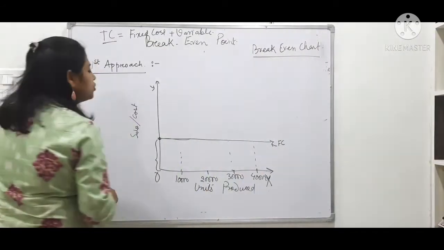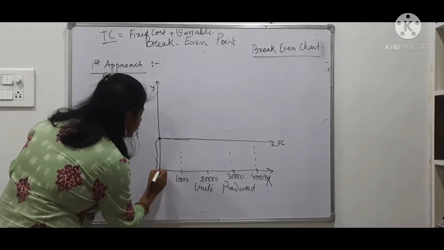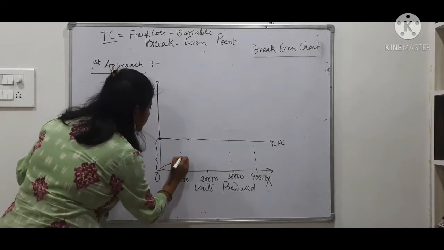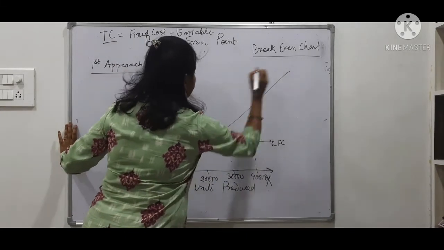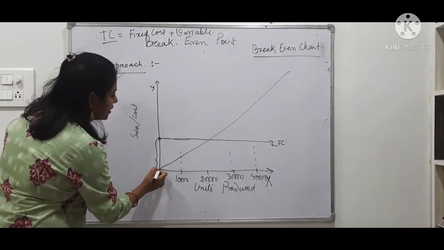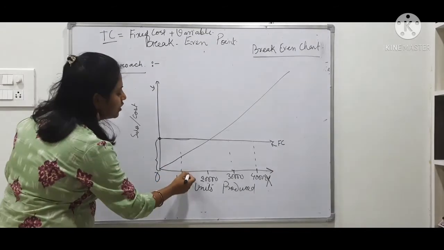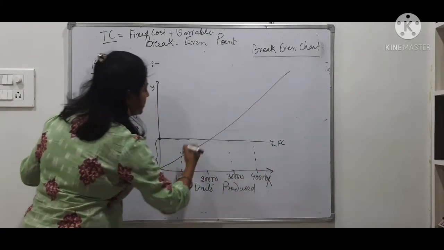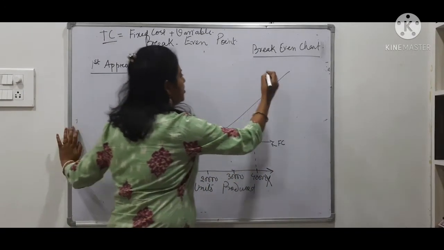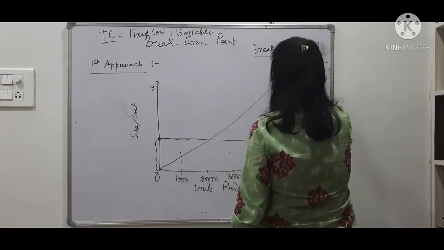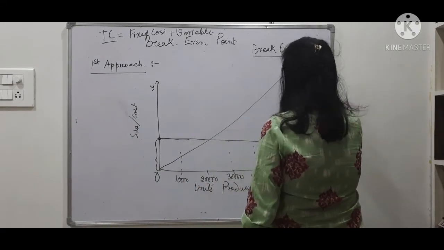Now I am going to show you the sales line. Suppose my sales is like this. Obviously, when I am starting the business and not producing anything, there is no sale. As I produce, my sales also increase. So this is my sales line.